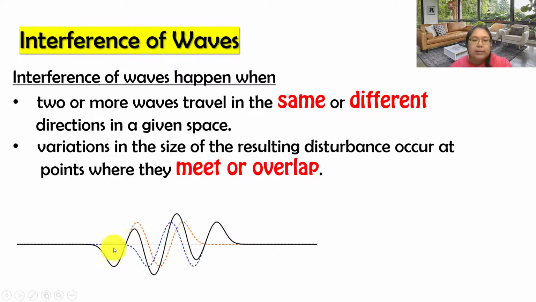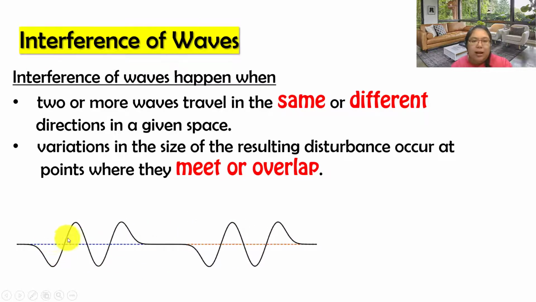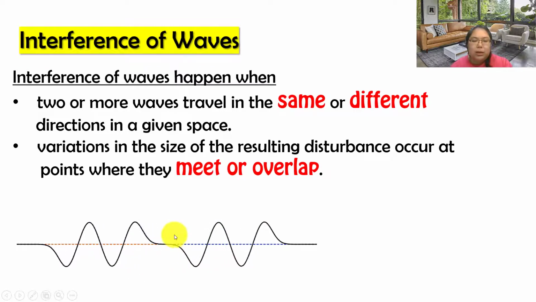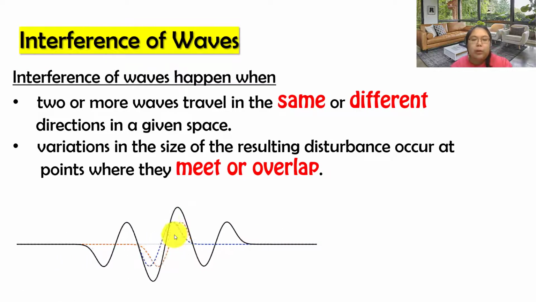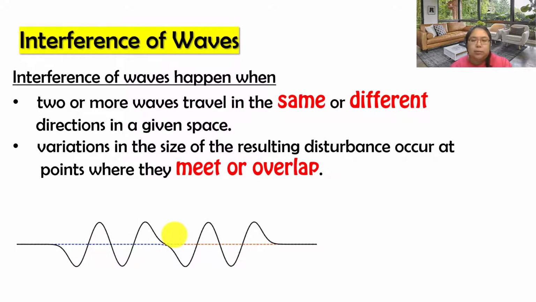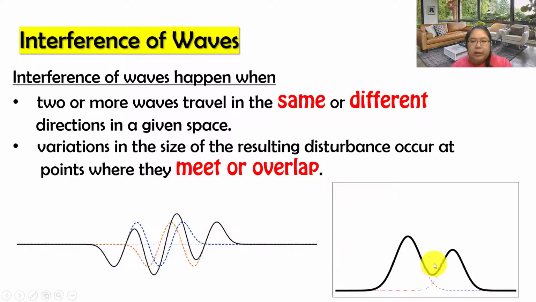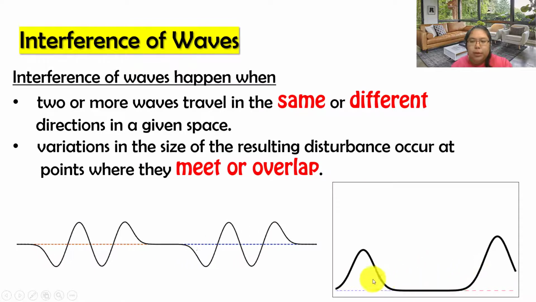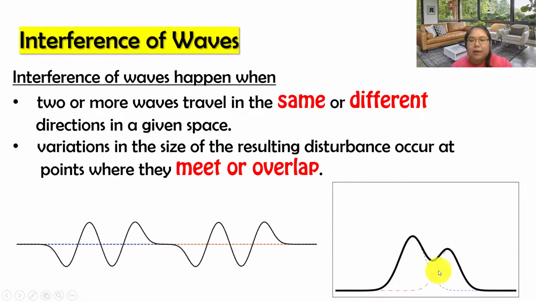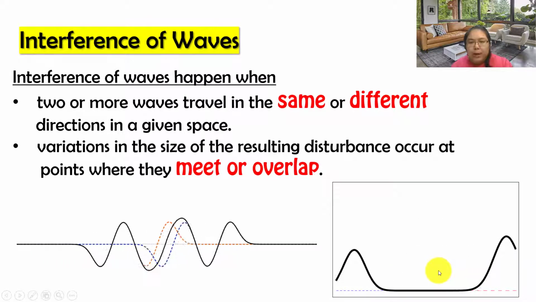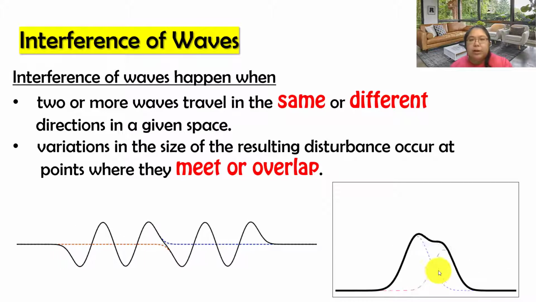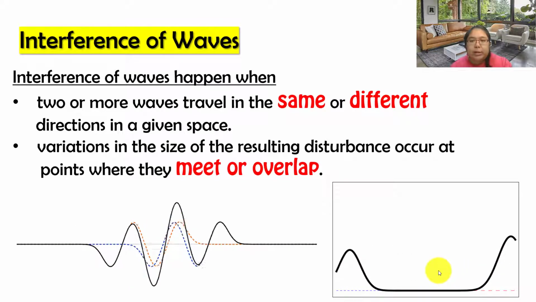Just like this diagram, from the left and from the right, when they meet together, the maximum amplitude of the wave increases. That we call superposition. This is another diagram: from the left, a bigger amplitude meets another smaller amplitude. When they meet at the middle, they produce a maximum amplitude. This situation we call superposition.